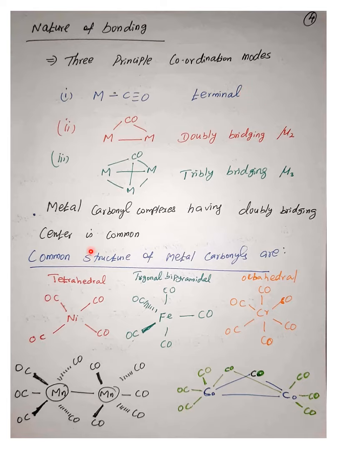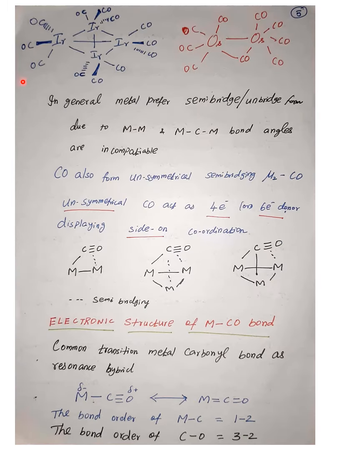So for common structures of metal carbonyls, you can see that they can exist as the tetrahedral nickel carbonyl complex, or trigonal bipyramidal in the case of iron carbonyl, or octahedral like chromium carbonyl. Even the manganese carbonyl dimer is octahedral, where the metal-metal bonds are there, or some other tetrahedral complex like cobalt, and other different types of geometry. Here are some of the more cluster complexes, iridium, osmium. They all exist as different cluster complexes.